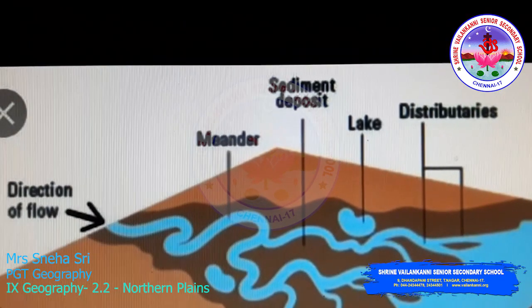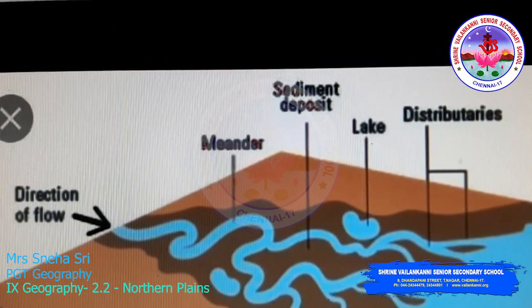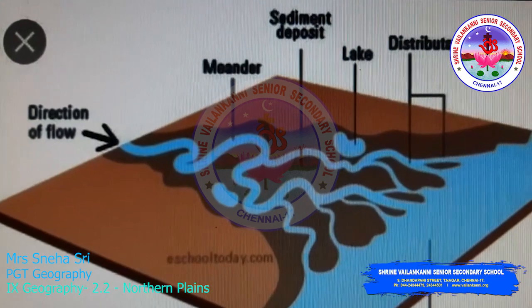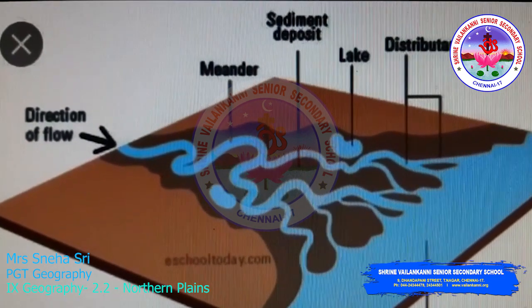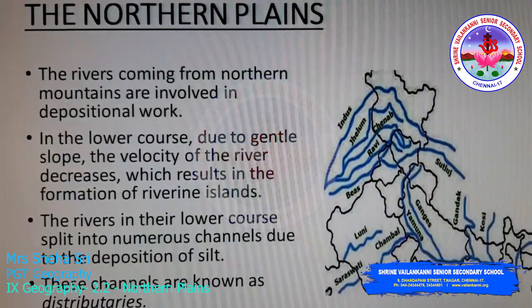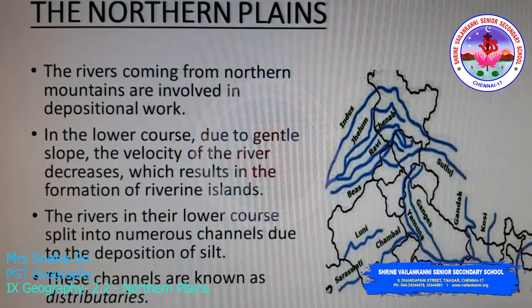On the image, you are able to see the sediment deposits as well as the distributaries. The sediment deposits make the water take diversion to other directions. These channels are called distributaries.